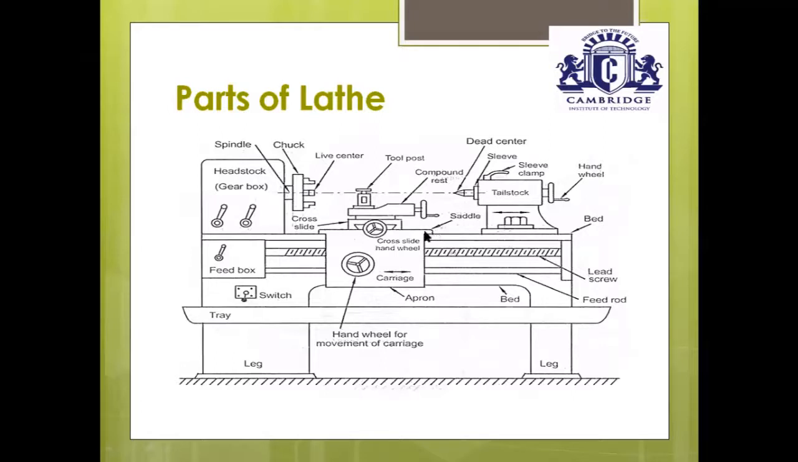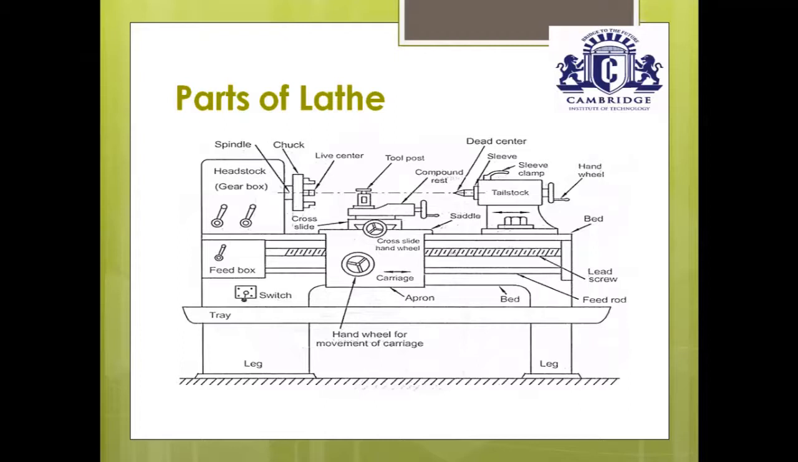The saddle supports the cross slide. The cross slide moves perpendicular to the axis of the lathe, and this cross slide supports the compound tool rest. This compound tool rest moves parallel to the axis of the lathe when you rotate the hand wheel. The compound tool rest supports the tool post. The main function of the tool post is to hold the single point cutting tool properly while doing the cutting operations.